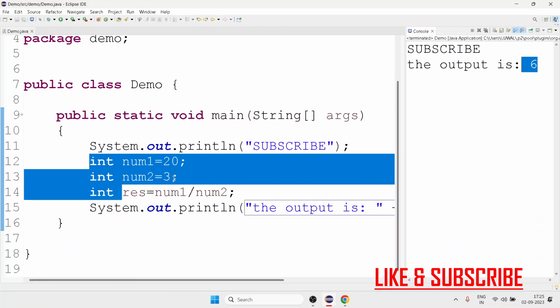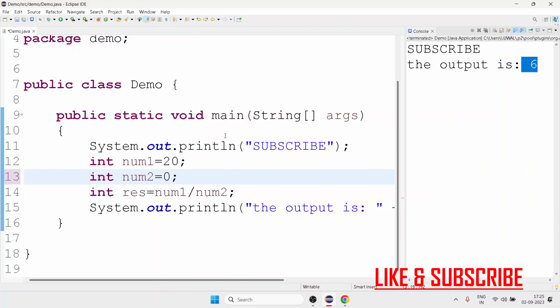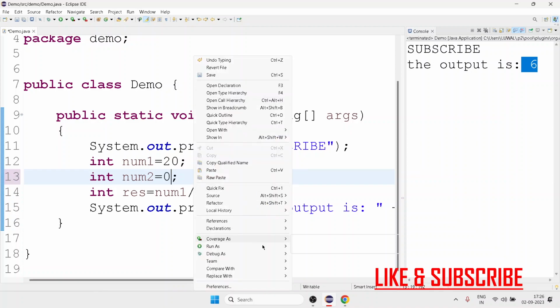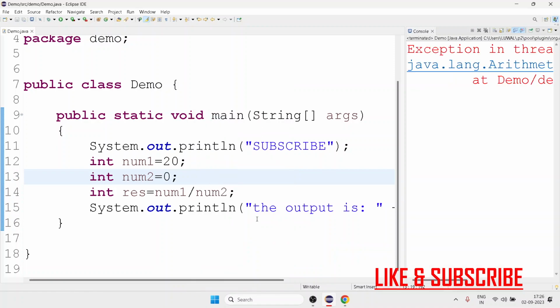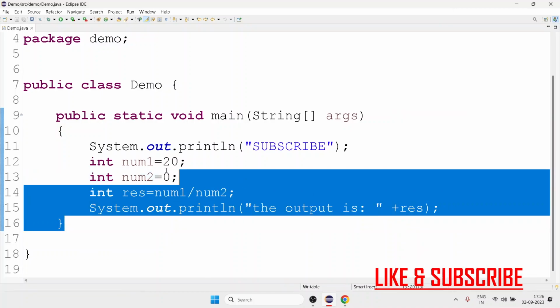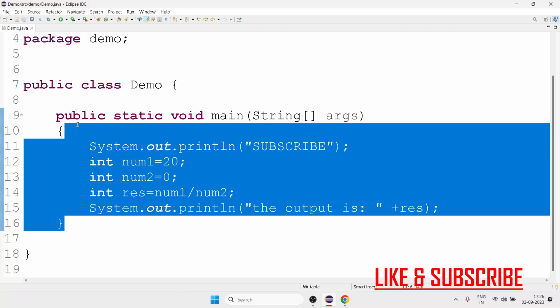But what happens if I divide it by 0? So just pause the video and think for a second. If I divide a number by 0, then what will happen? Just run it again and see. First, is it giving me an error? Is it throwing me an error? No, it is not throwing me an error, right? Till here, I don't know whether the error will be there or not. It is not throwing me an error.